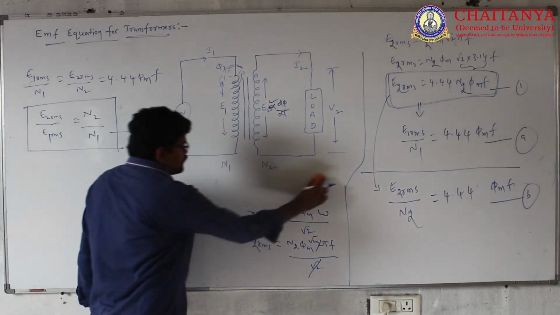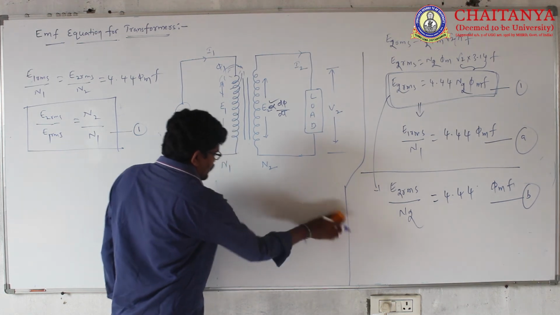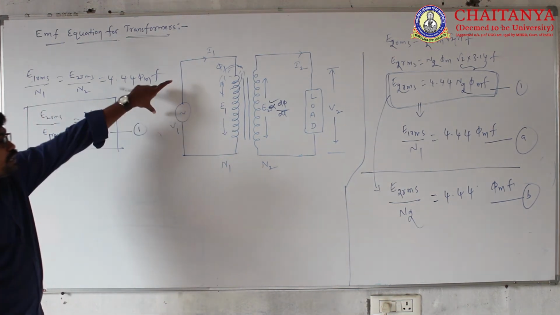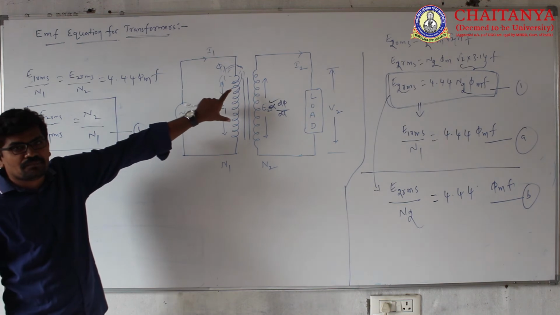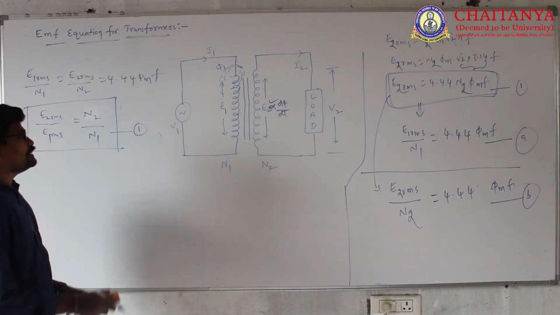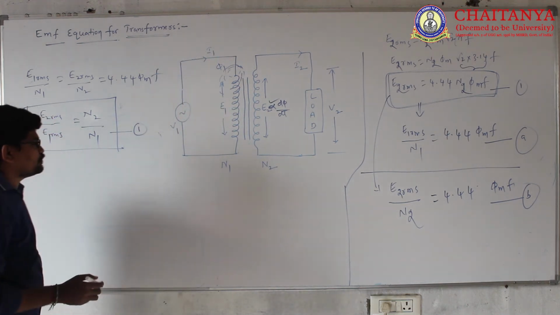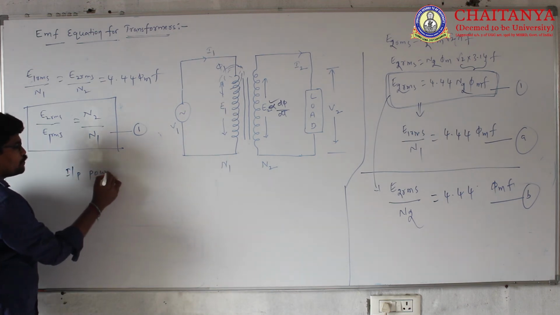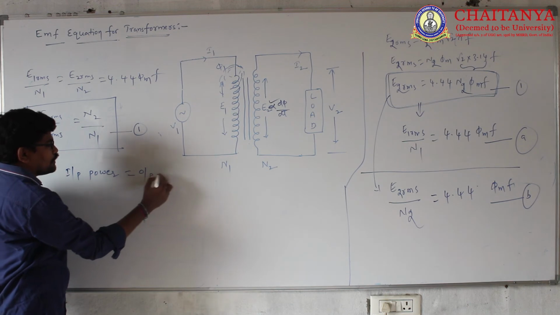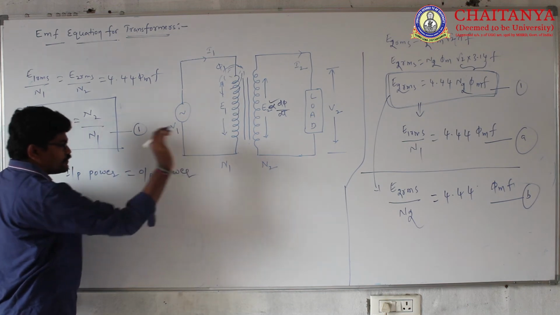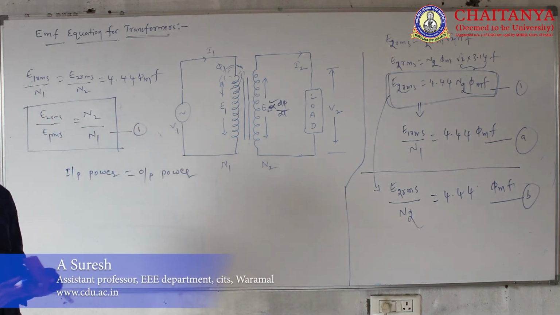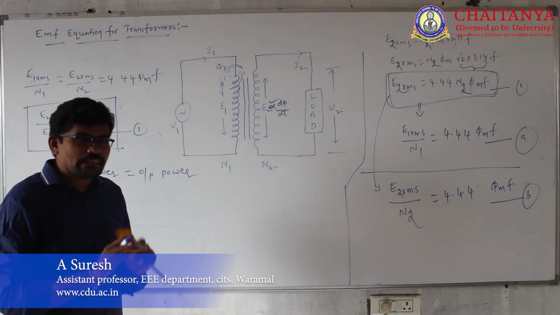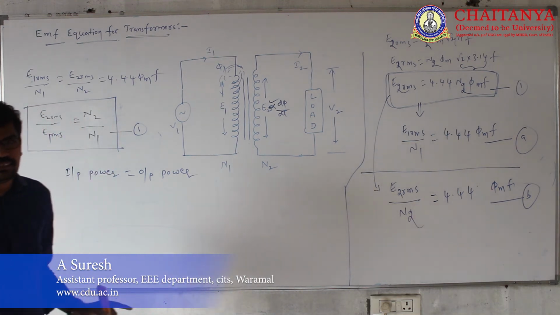In transformers, the input power to the primary winding is V1 times I1. In a transformer under ideal conditions, input power equals output power. Ideal condition means there are no core losses and no copper losses in the transformer.